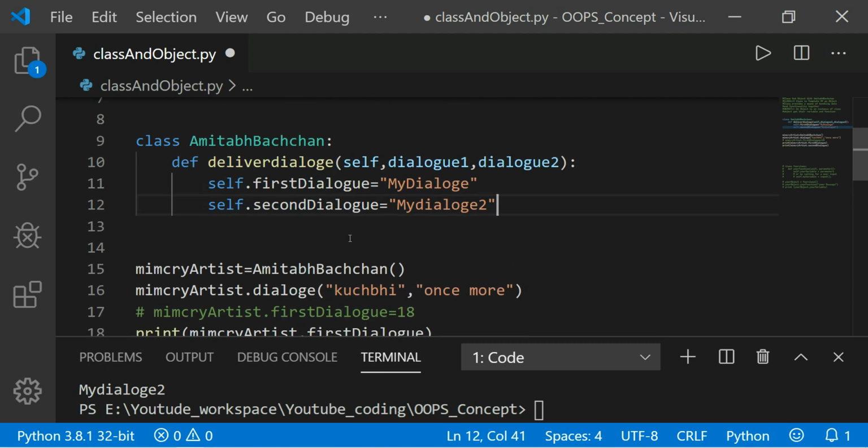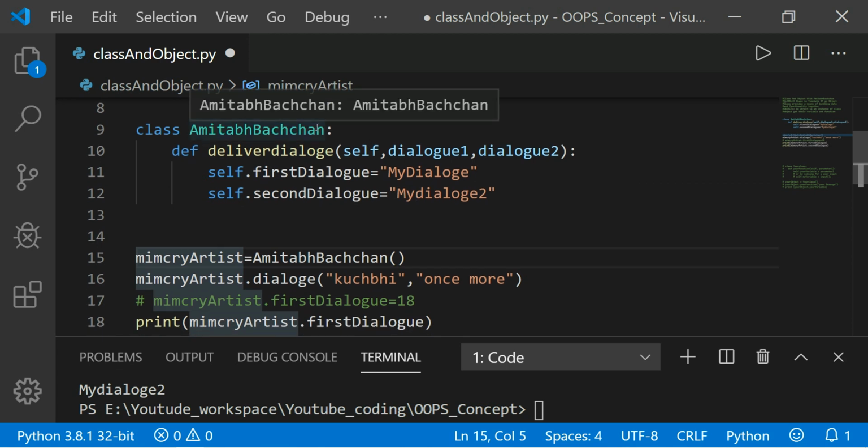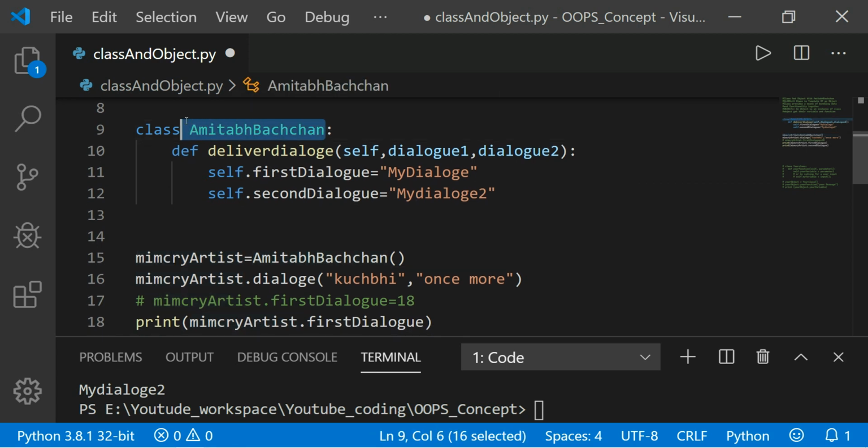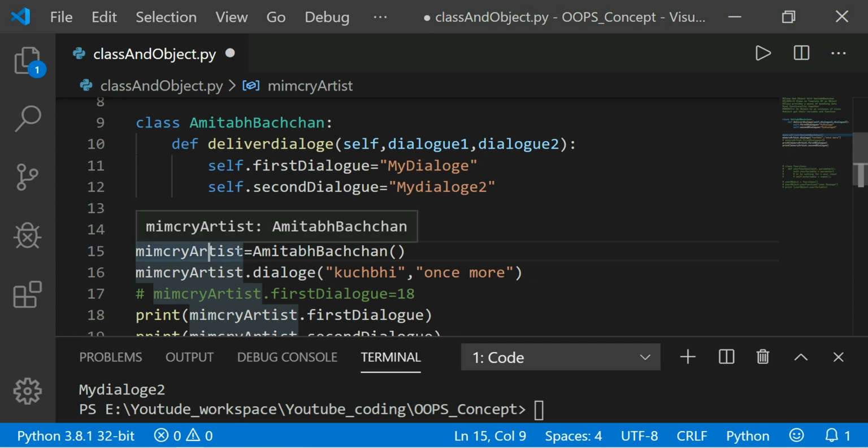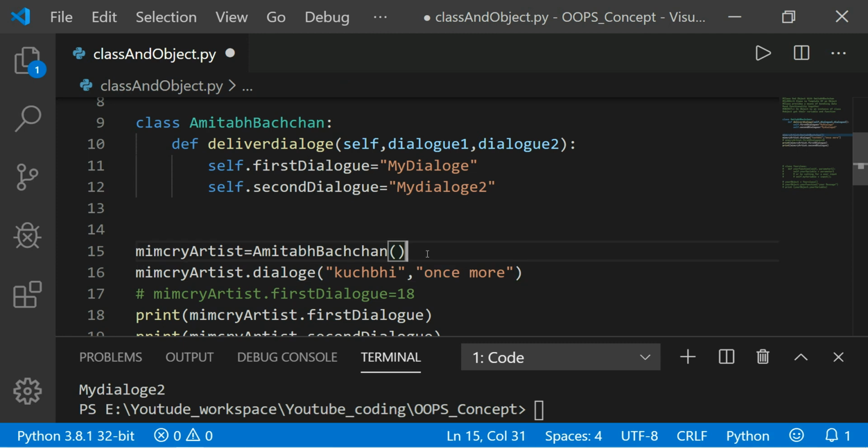And here this is a mimicry artist with Amitabh Bachchan. This is a celebrity, and here I make an object. This mimicry artist is the same as Amitabh Bachchan. Same as means what? This mimicry artist does mimicry just like Amitabh Bachchan. This makes sense, okay?